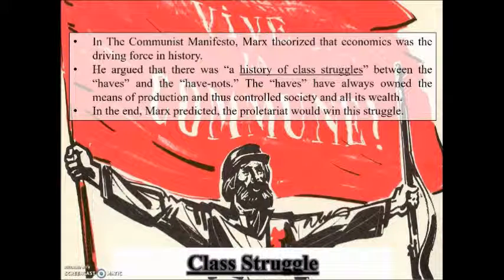Class struggle. In the Communist Manifesto, Marx theorized that economics was the driving force in history. He argued that there was a history of class struggles between the haves and the have-nots, the rich and the poor. The haves have always owned the means of production, or the factories, and thus controlled society and all its wealth, which was a fairly true statement. All of the owners that owned the factories, that is the means of production, controlled society and all its wealth and all its money. And most people were the working class, and they were very poor. And in the end, Marx predicted that the proletariat, or the working class, would win this struggle.